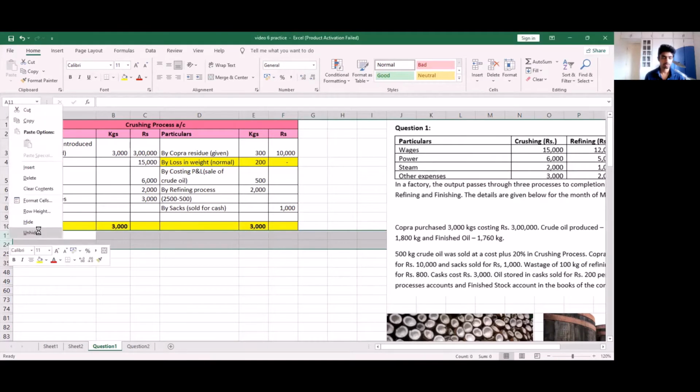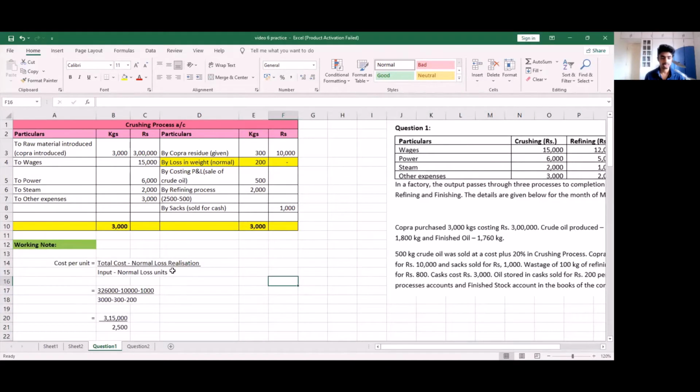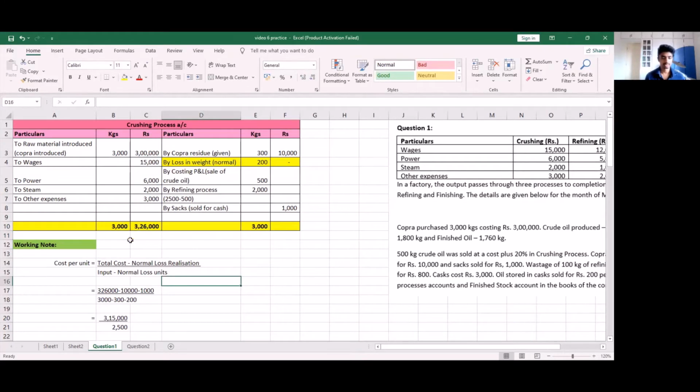So we know the formula for cost per unit, which is total cost minus normal loss realization divided by input minus normal loss units. So first, let's find our total cost, which is the sum of our debit side. So by summing the debit side, we get an amount of 3,26,000. From this, we have to subtract our normal loss realization. So our normal loss realization is 10,000. But by selling sacks, we also realize an amount of 1,000, and we have to subtract this as well.